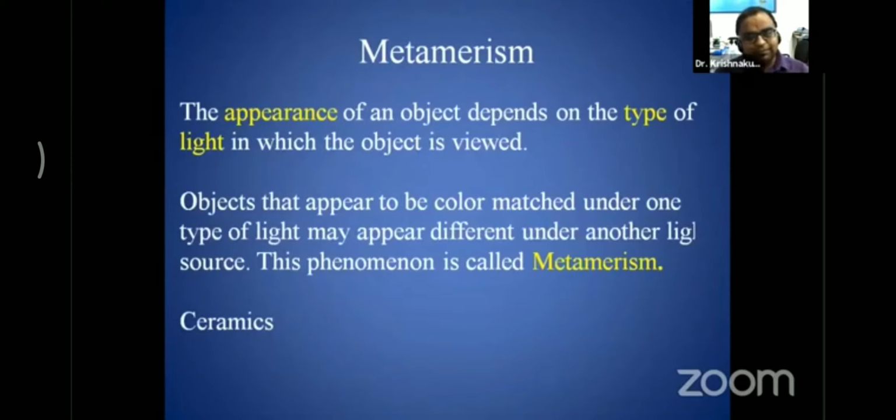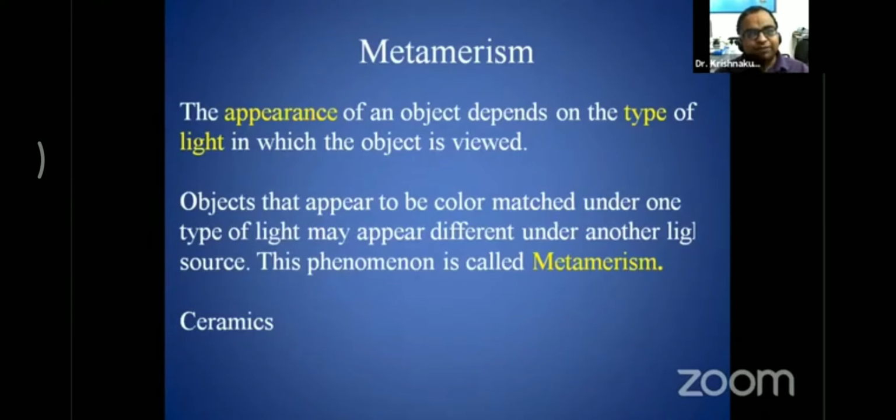Generally, these questions are asked as an SAQ. Metamerism is when the appearance of an object depends on the type of light in which the object is viewed. Sometimes we have a good oral restoration which looks good in one particular light and not good in another. Like in a tube light it looks something different, and in daylight it looks something different. So the objects that appear to be a color match under one type of light may appear different under another light source. This phenomenon is called metamerism.